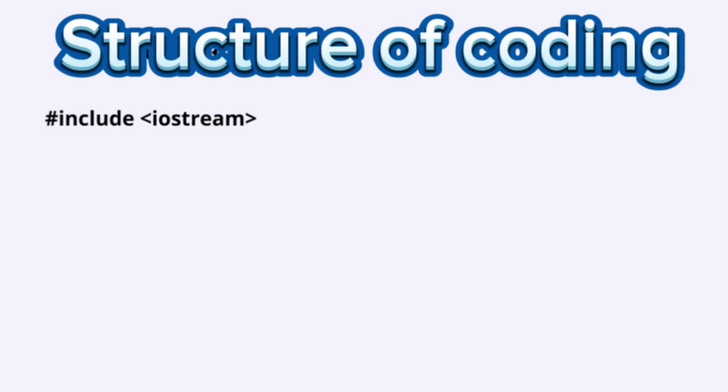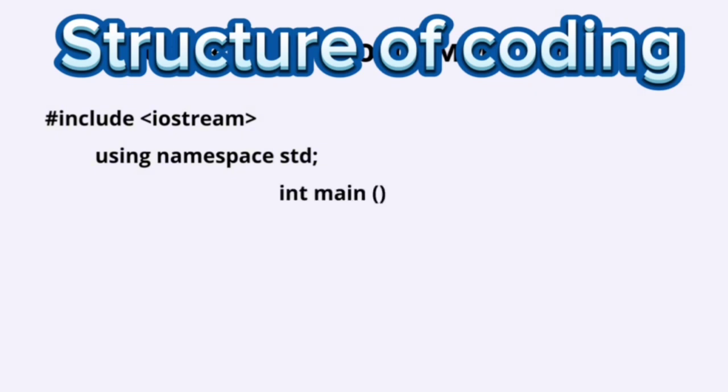For example, #include <iostream>. This directive tells the compiler to include the contents of the iostream header file. This header file contains a declaration for the cin and cout objects, which are used for input and output respectively. And using namespace std. This directive tells the compiler to use the std namespace by default. This allows you to refer to the cin and cout objects without having to prefix their names with std. And int main. This function is the entry point for all C++ programs. It's where the program's execution begins and ends.